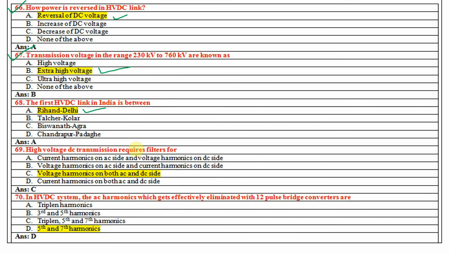High voltage DC transmission requires filters for voltage harmonics on both the AC side and the DC side. Suppose you want to eliminate the harmonics from the AC side and the DC side in an HVDC transmission line. In that case, we have to provide filters on both sides. In an HVDC system, the AC harmonics which get effectively eliminated with 12 pulse bridge converters are the 5th and 7th harmonics. A harmonic is an integral multiple of the fundamental frequency.